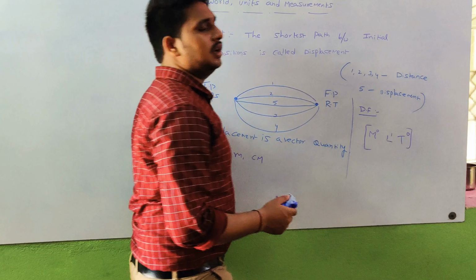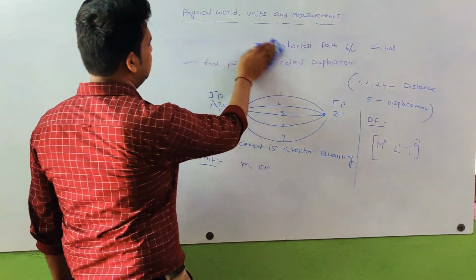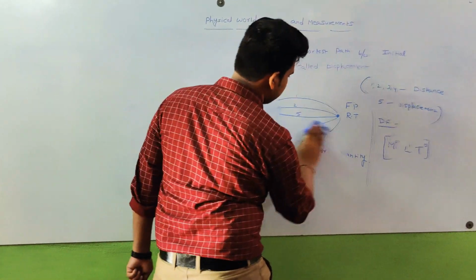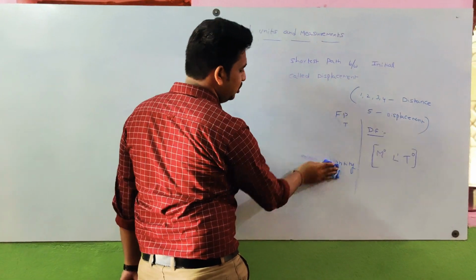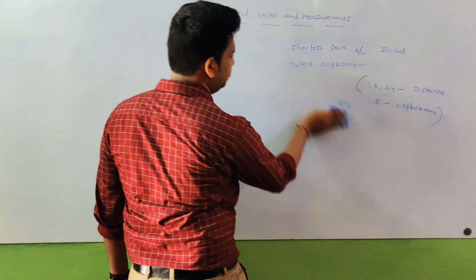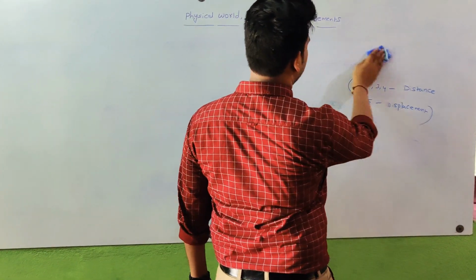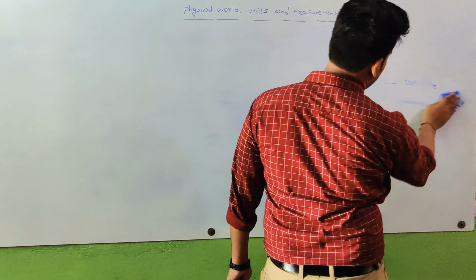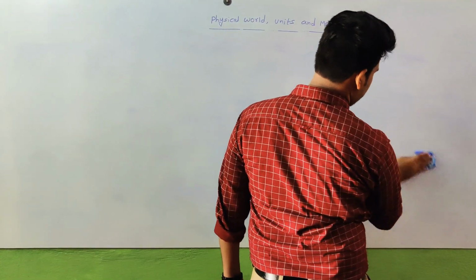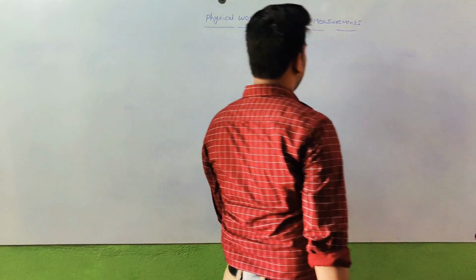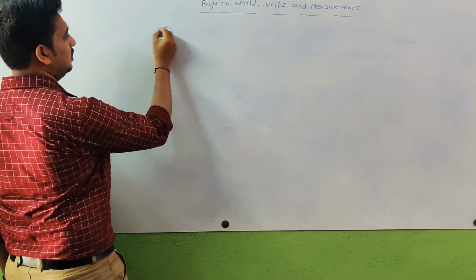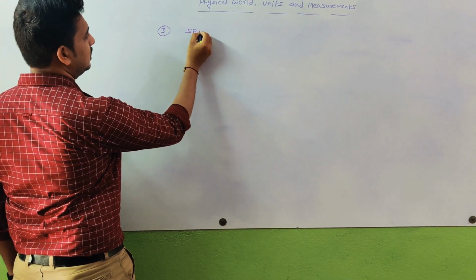Then next we discuss another example. I think you know how to write the dimensional formula here. Next example, speed.